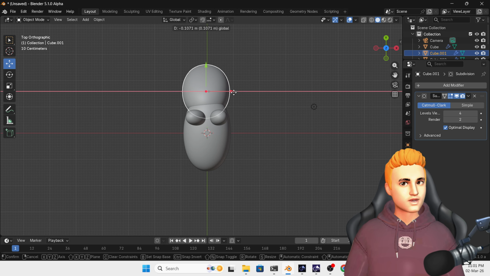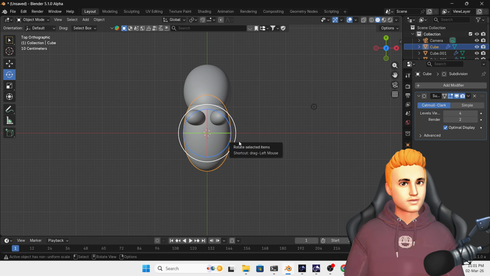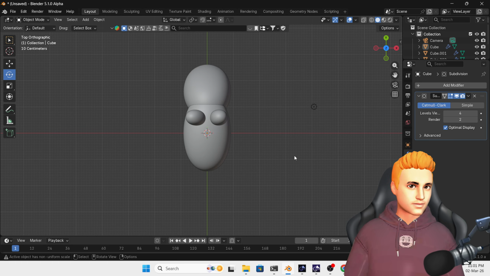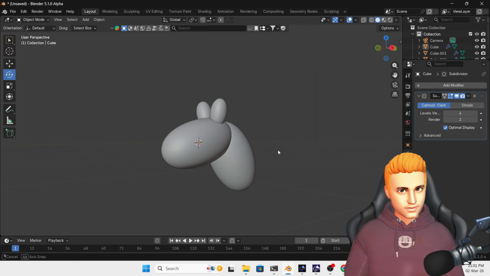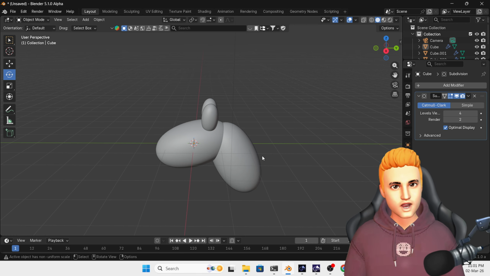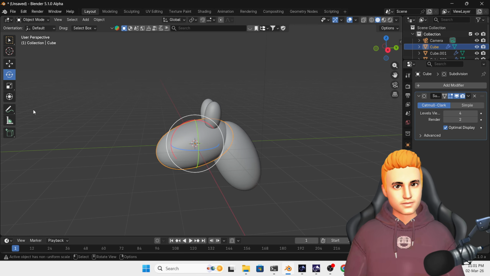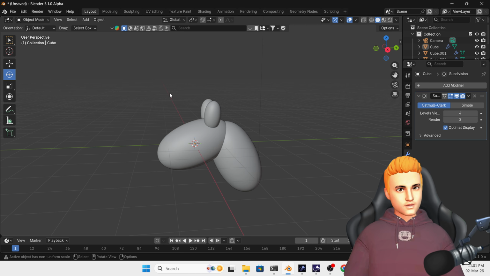Okay, can move it a little bit here like this. This is also okay. Now this is fine, I think. So this is our basic shape of a horse. You can also rotate it a little bit like this, scale it a little bit. Okay. Now what we have to do is